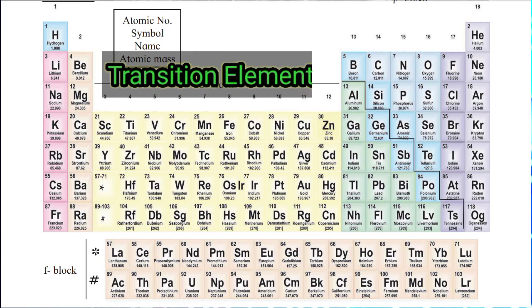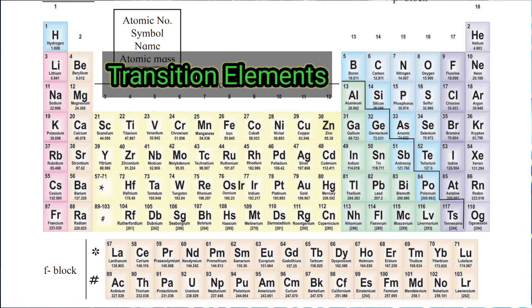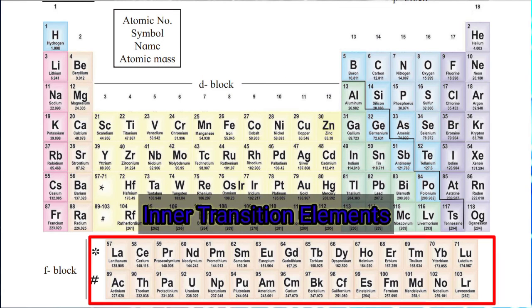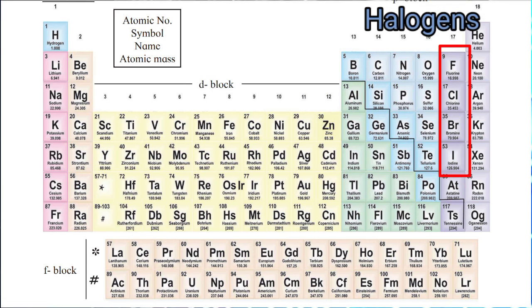The transition elements are in the d block, and in the d orbital have valence electrons. They can form several states of oxidation and contain different ions. Inner transition elements are in the f block, and in the f orbital have valence electrons. They are the lanthanides and the actinides. The halogens are a group in the periodic table consisting of 5 chemically related elements: fluorine, chlorine, bromine, iodine.